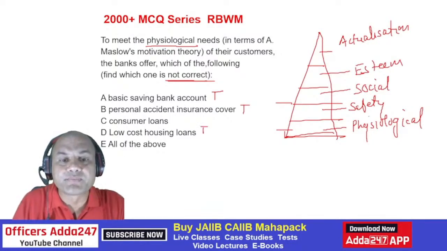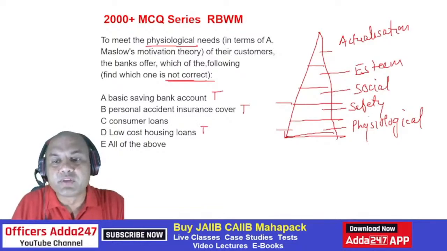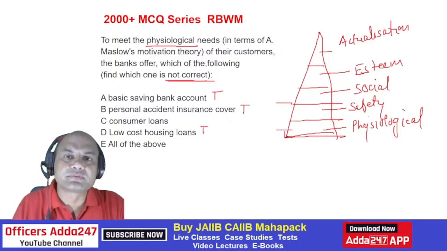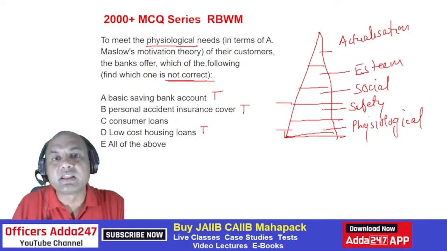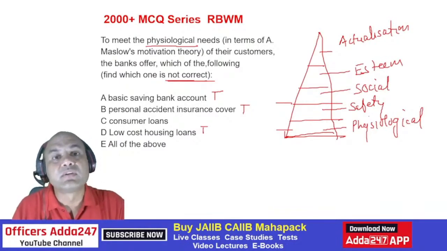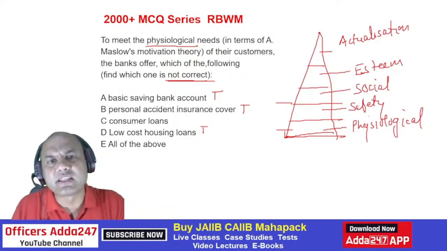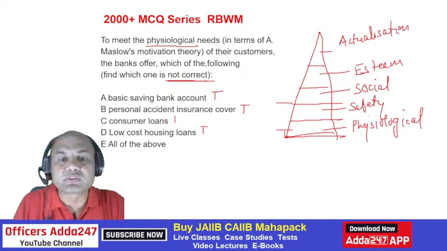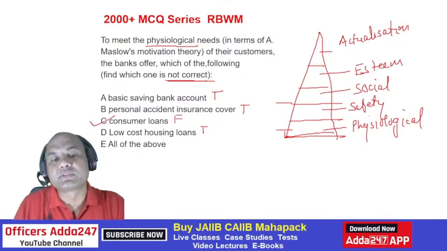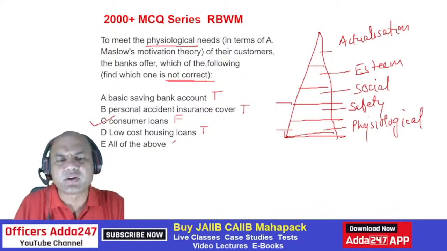Now I'll come to consumer loans. Will this person need consumer loans? This person, what did we say? Daily earner. Consumer loans are given for what? White goods, refrigerator, washing machine. Will this person go for a washing machine? If this person has a daily problem of earning, this person won't go for this. So this is false over here. Okay, and we want this answer only, the one not correct. So which one of them is not correct? Consumer loans. Okay, all of the others are out.